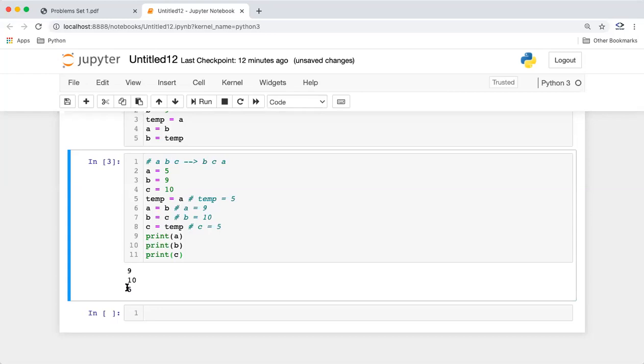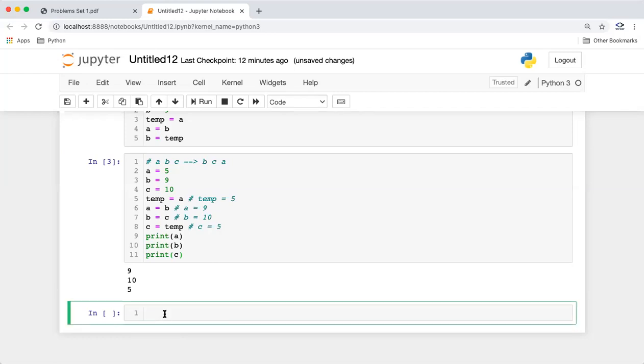Okay, but we want to do it without using any temporary variables. So guys, normally in other languages, if you try this program, people generally use arithmetic operators or bitwise operators to achieve this. But in Python, this is easy, right? Because we know Python, we're learning it because it's easy also.